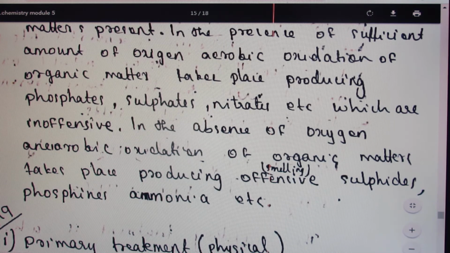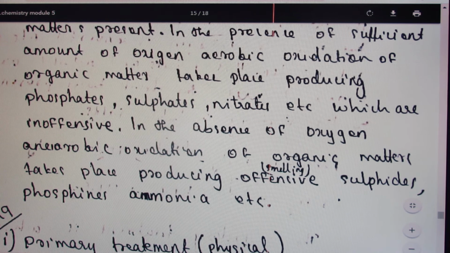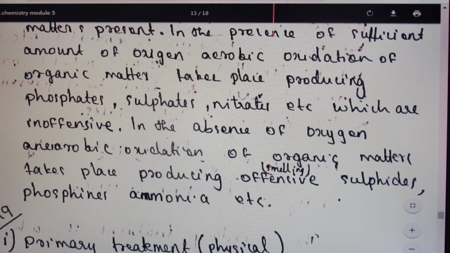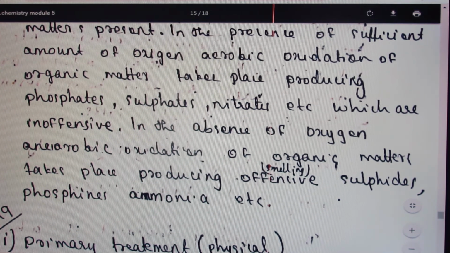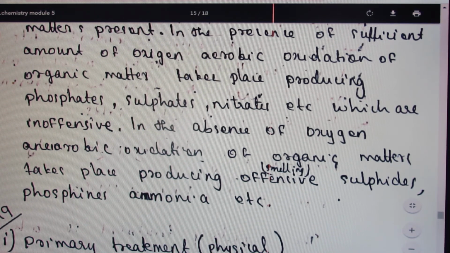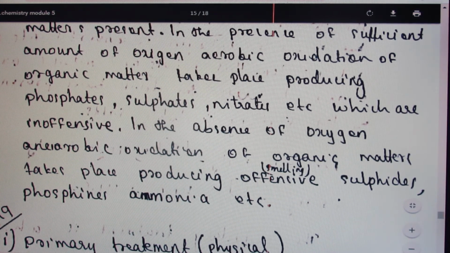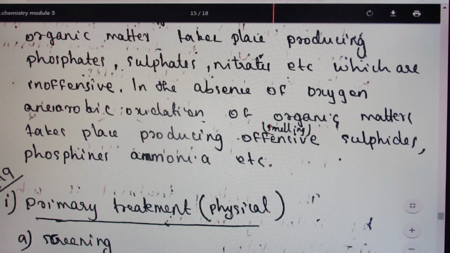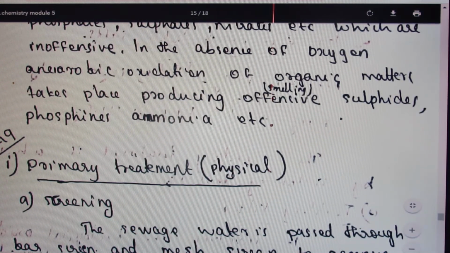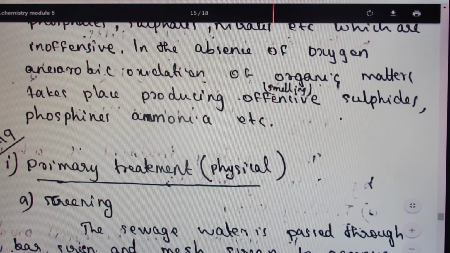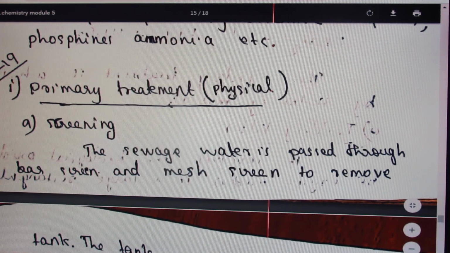In the presence of aerobic oxidation or aerobic bacteria, some of them are decomposed to the corresponding phosphates, nitrates, etc. They are non-offensive in nature. That means it doesn't produce any smell. Whereas in the presence of anaerobic microorganisms, that means microorganisms working in the absence of oxygen, compounds are converted to sulfides, phosphine, etc. All these cause some kind of offensiveness. Offensive means smelly substances.